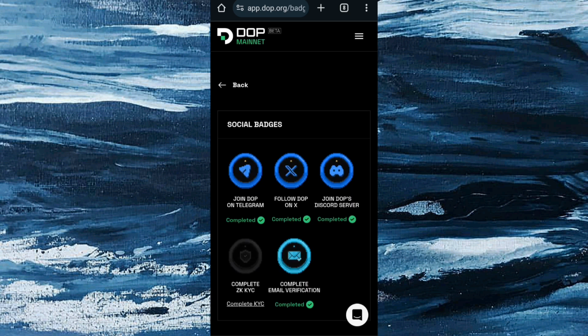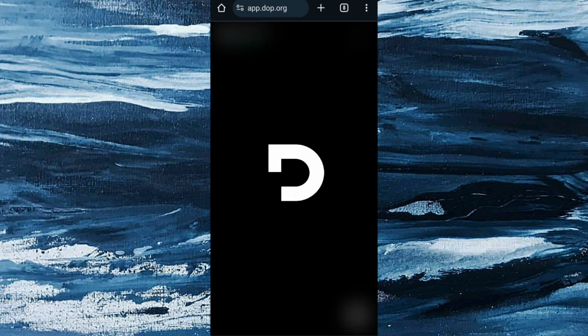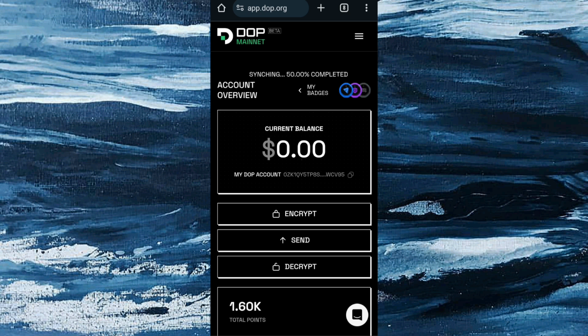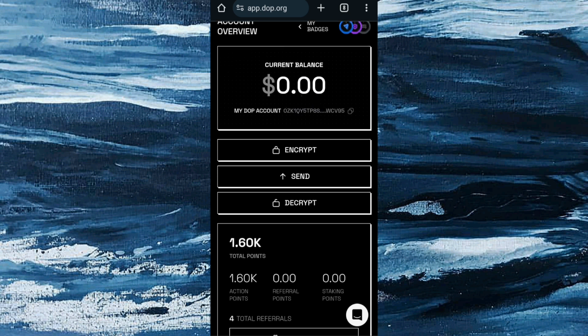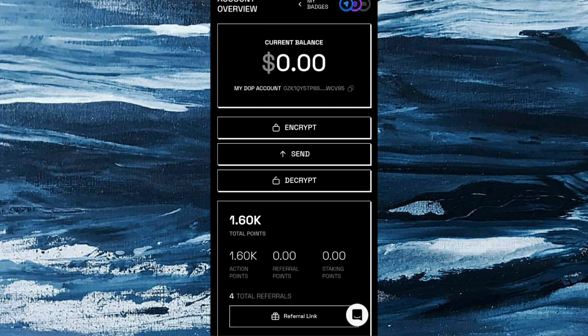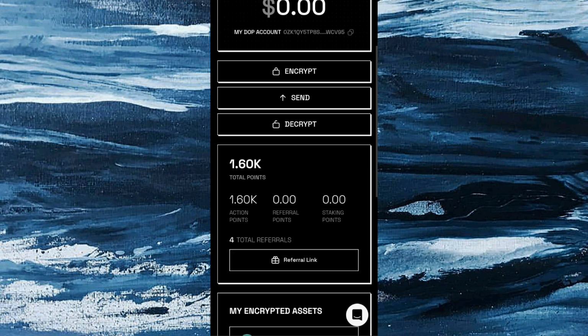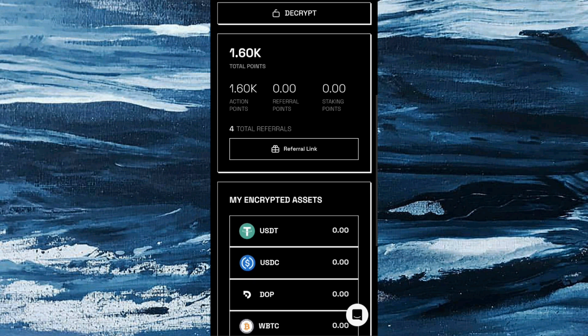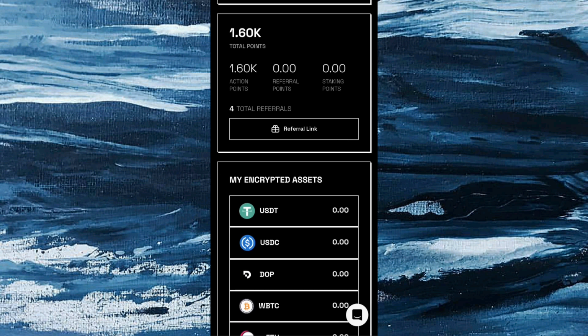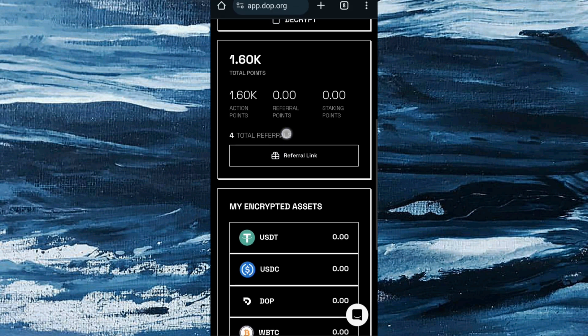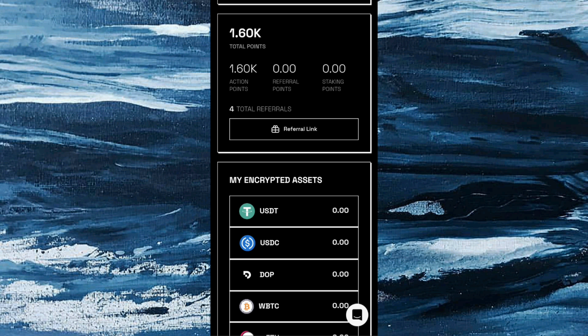So guys, I think we are going to call it a day right now. You can see that I have done all the points, and it's 1.60k. Here is where you are going to get your referral link if you want to refer your friends, which is very important, so that you can gain from the points they are getting also.